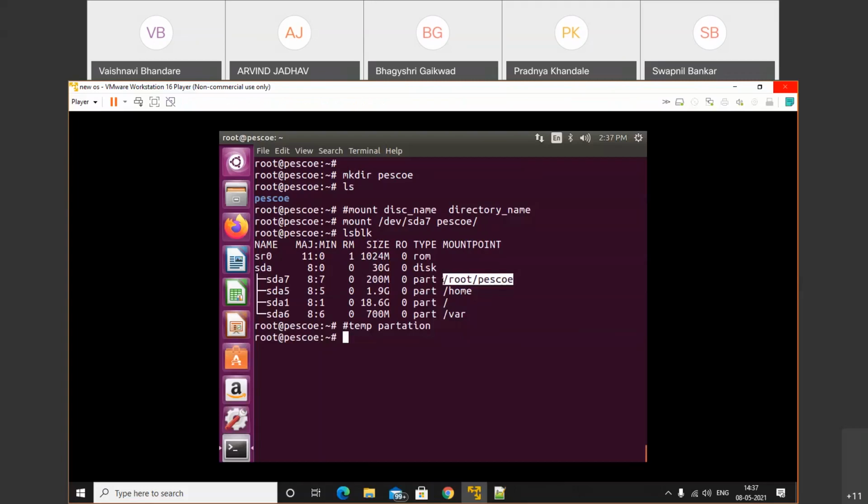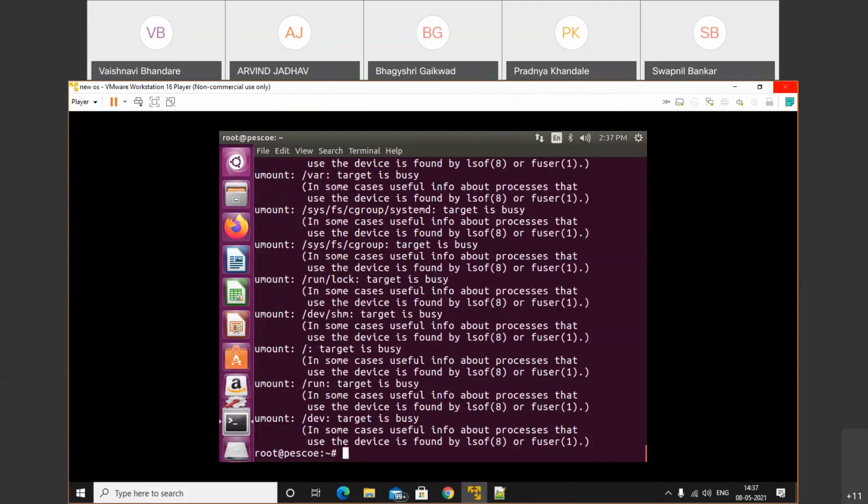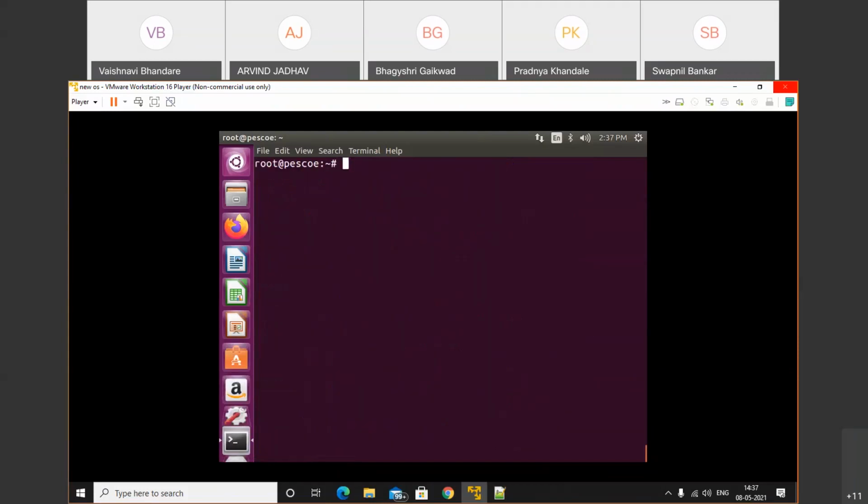See, here this section is showing /root/psui. Now I will perform the unmount operation, umount -a. It's showing an error. We won't do that here. umount /dev/sda7.